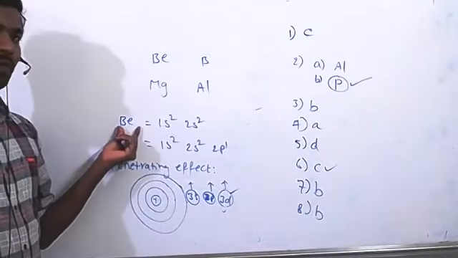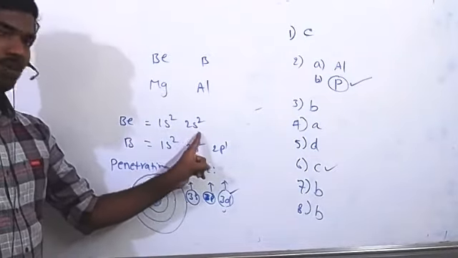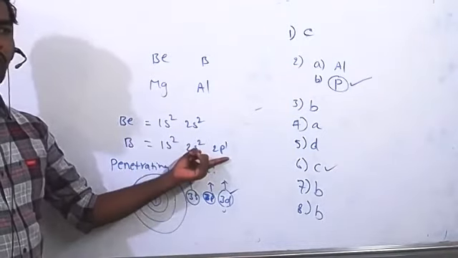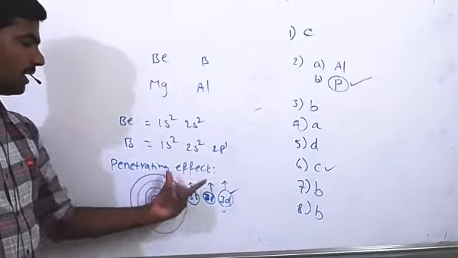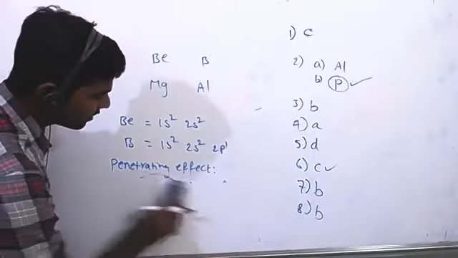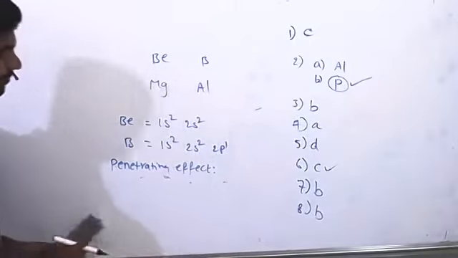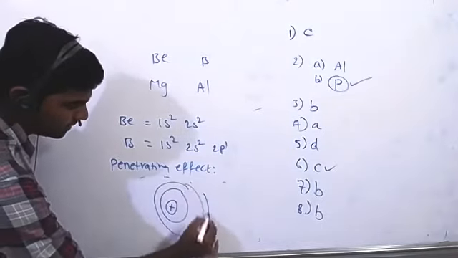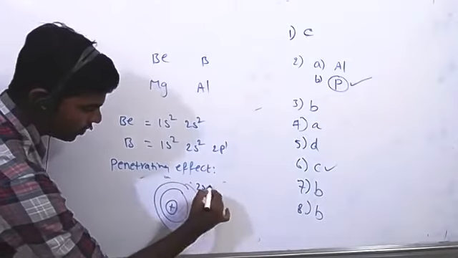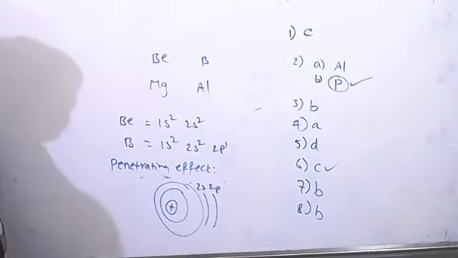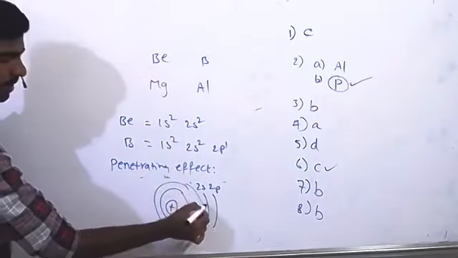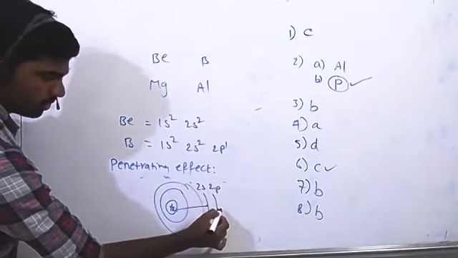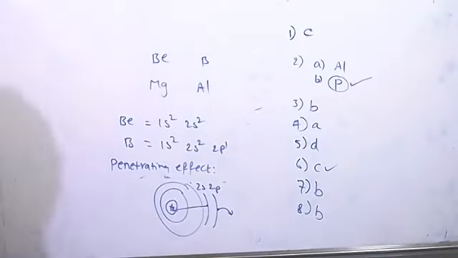To remove an electron from beryllium, you have to remove it from the 2s orbital. To remove an electron from a boron atom, we can remove it from the 2p orbital. So consider the penetrating effect here. Which electron can we remove easily now? First shell, this is the second shell. In the second shell, the 2s orbital is there, the 2p orbital is there. So in beryllium, the 2s orbital is very close to the nucleus. In boron, the electron is present in 2p. We can remove it easily here.